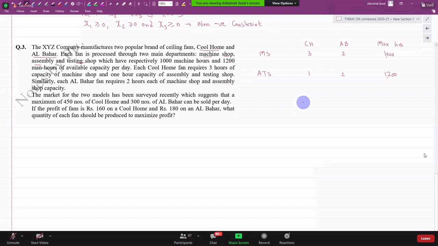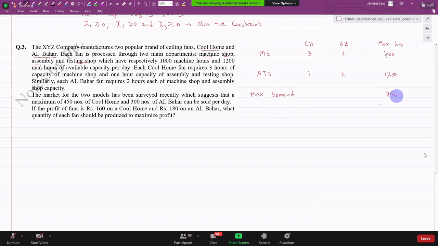The market for two models has been surveyed recently, which suggests that a maximum of 450 numbers of Cool Home and 300 numbers of Al Bahar can be sold per day. So can I say there is also a limit on demand, unlike the previous sum? But can I say that overall demand is 750? Am I correct in saying that?